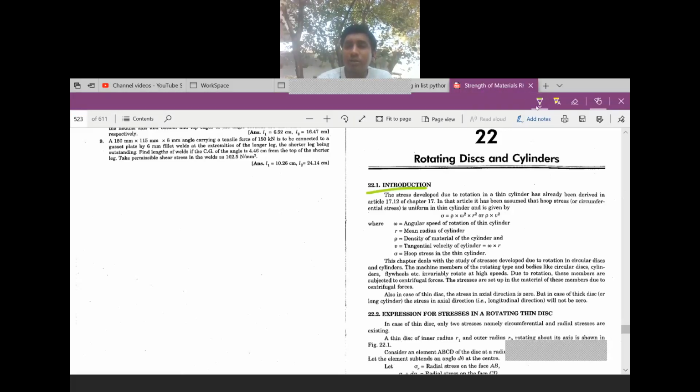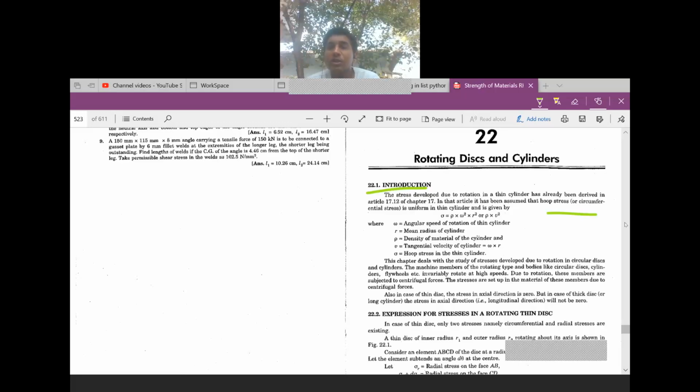the stresses developed due to rotation in a thin cylinder have already been derived. The stresses developed in a thin cylinder you have already learned in the previous chapters. In this chapter, it has been assumed that hoop stress, that is nothing but circumferential stress, is uniform in the cylinder and is given by rho omega square r square. Understand? Rho omega square r square or rho v square.